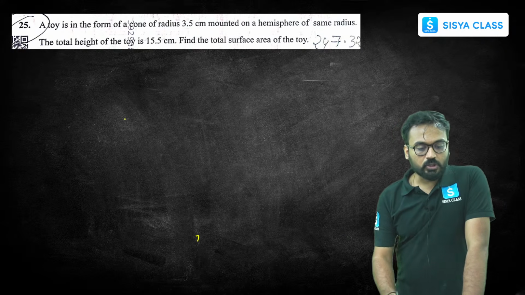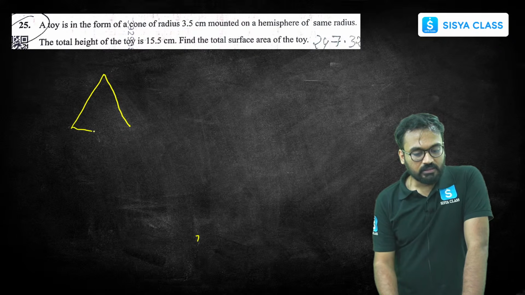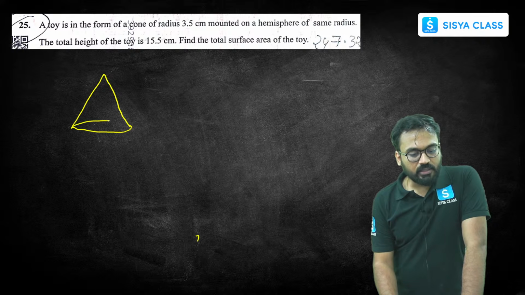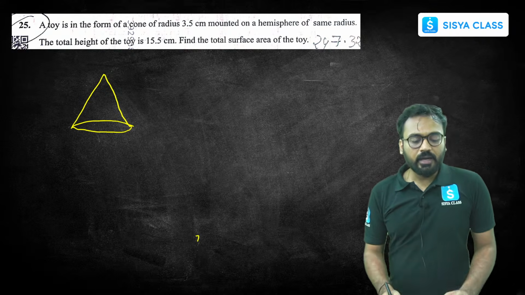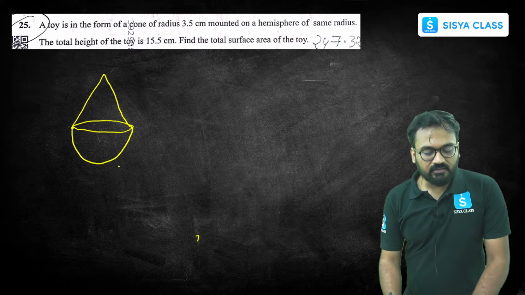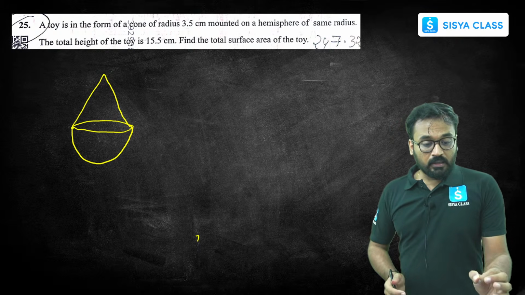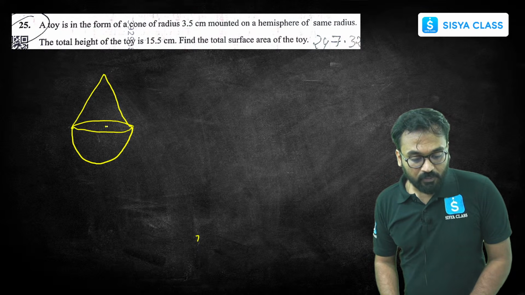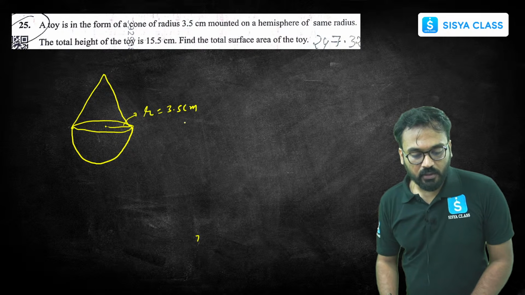Okay. So this toy is in the form of a cone like this. This is the cone. And it is mounted on the top of a hemisphere of the same radius. How can it be mounted? It has to be mounted in this way, like this. Cone and hemisphere both have the same radius. This radius is 3.5 centimeter. Let me write over here 3.5 centimeter.